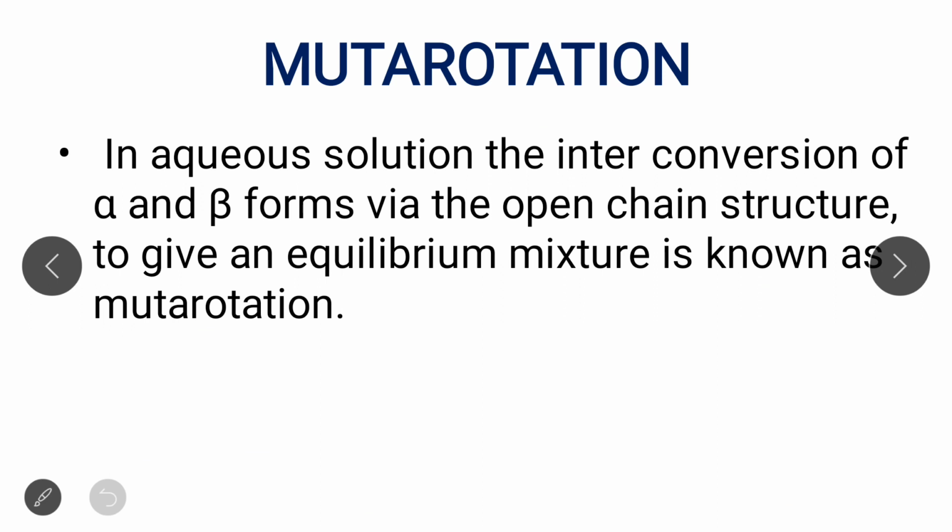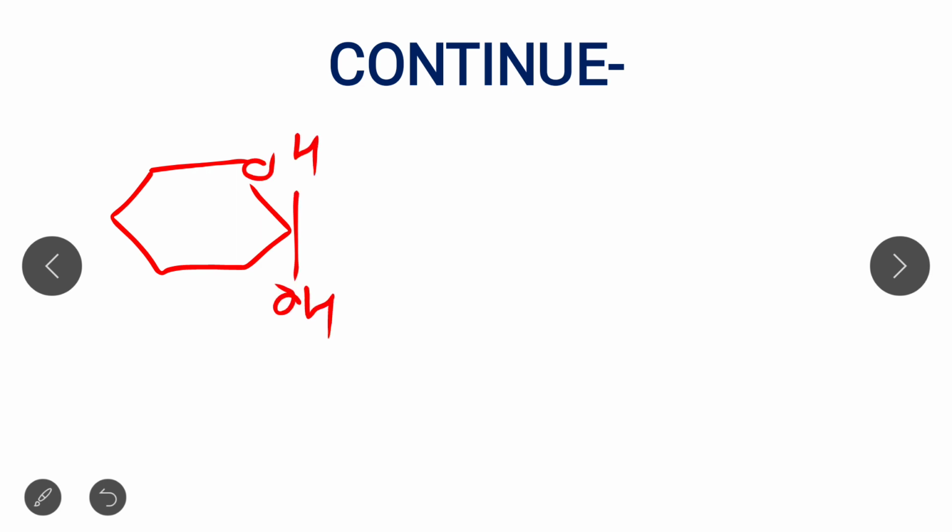Okay, now the last topic, that is mutarotation. So what is mutarotation? Remember one point. First of all, before I teach mutarotation, just remember one concept. Just look at this ring figure. Simple. This is the pyranose structure. This is HOH, CH2OH. Okay, it's clear.